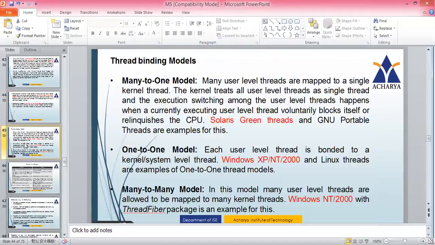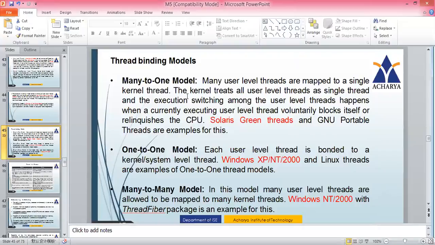So now let's go to the thread binding models. There are 3 models, and now we will see which category of thread we are using. Many to one model means many user level threads are mapped to a single kernel thread. So you are trying to do binding.